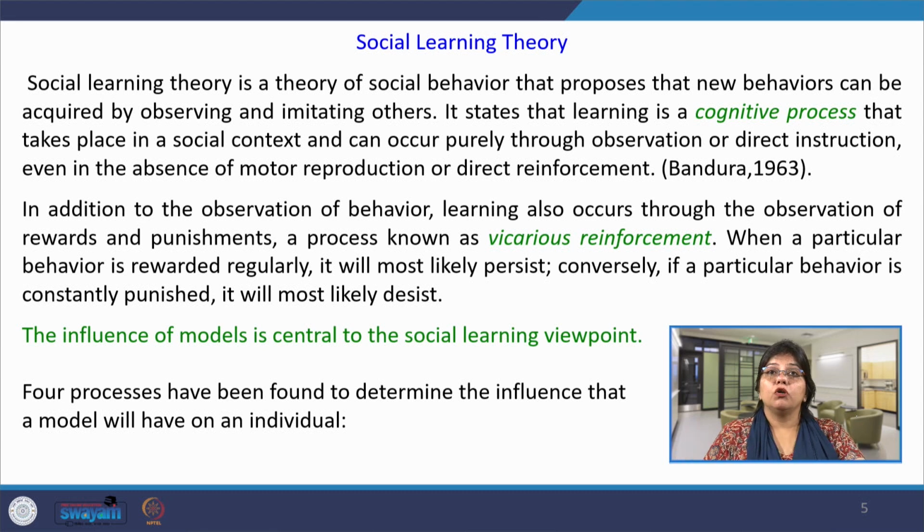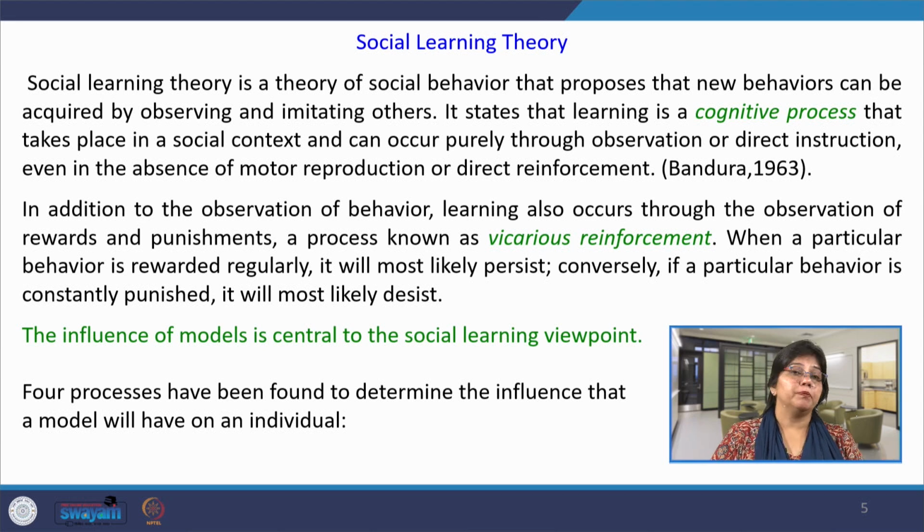In addition to the observation of behavior, learning also occurs through the observation of rewards and punishment, known as vicarious reinforcement. When we see another person performing a behavior and being reinforced, we try to observe and imitate, like a child who will also learn the same thing, or even at workplaces. And when it is observed that a behavior has been punished, that also creates an understanding, based on the cognitive process of that person, that I will also not perform this behavior, because such behaviors are not reinforced, rather they are punished.